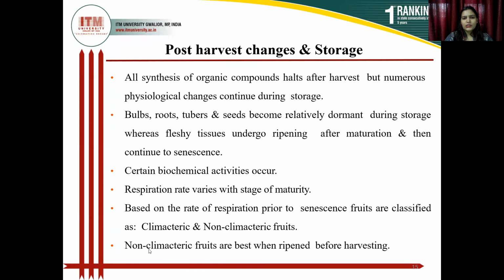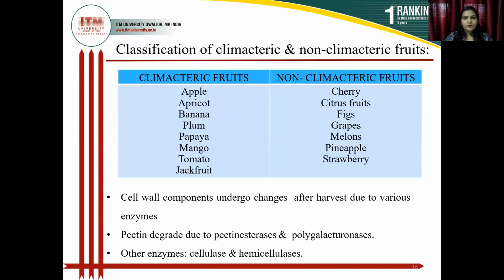Non-climacteric fruits are best when ripened before harvesting.